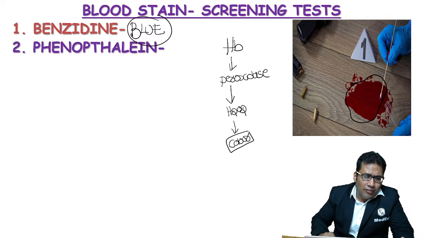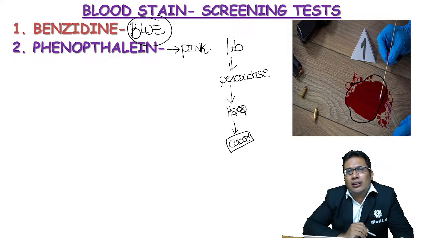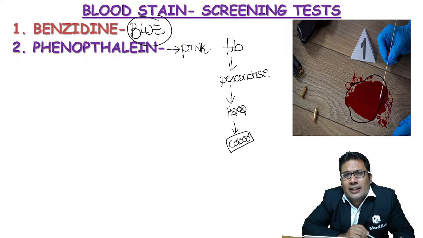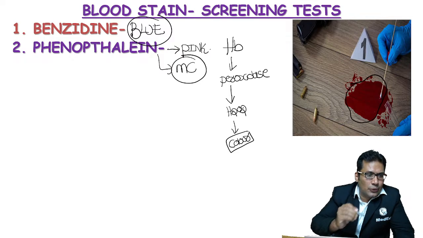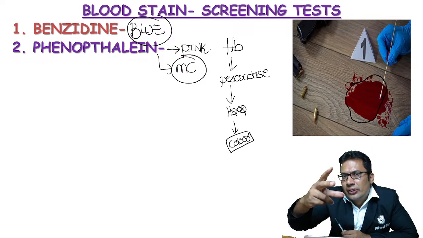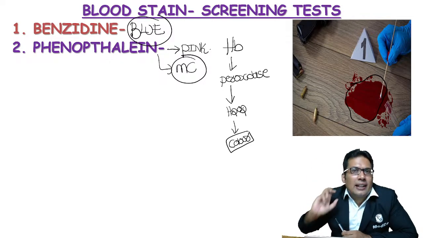Second test, phenolphthalein test. Phenolphthalein test produces pink color. Phenolphthalein test is also known as KM test, Kastle-Meyer test. So this can be asked in upcoming FMGE. Kastle-Meyer test is another name of phenolphthalein test, which gives you pink color, and which is the most common test. So if they ask in an exam the most common test, it is phenolphthalein test. Benzidine test is outdated. Why? Bladder cancer.